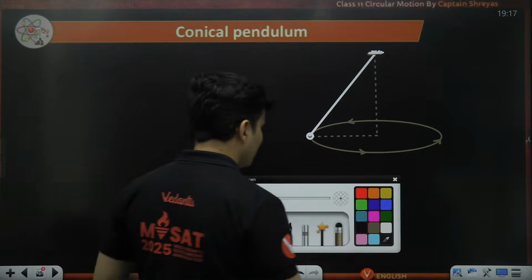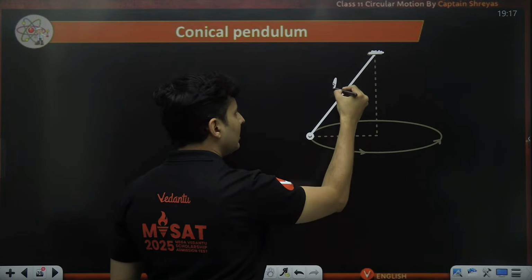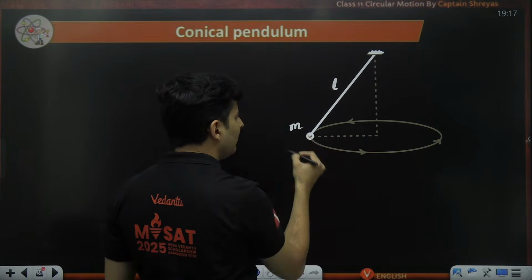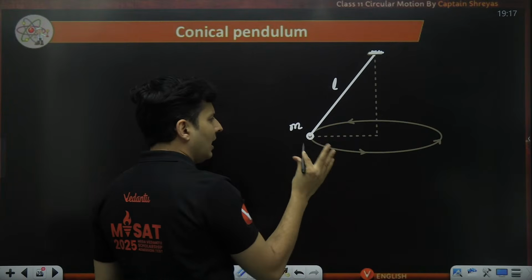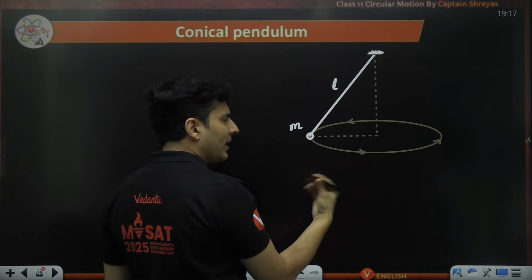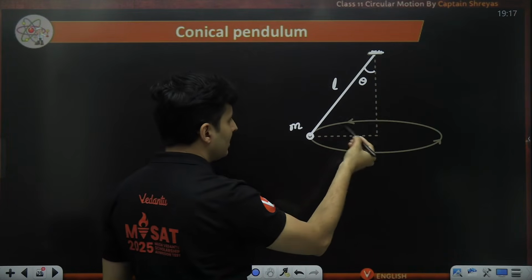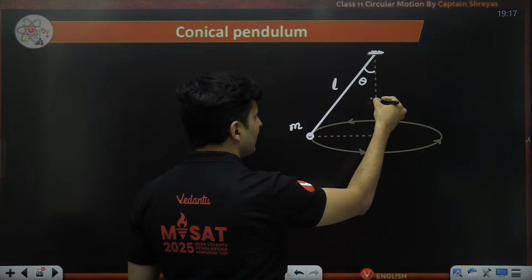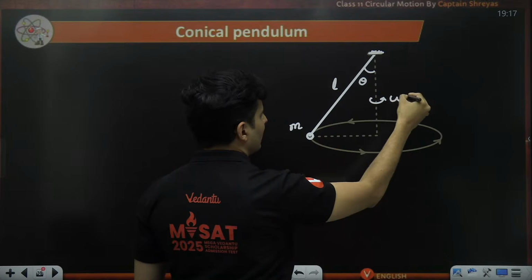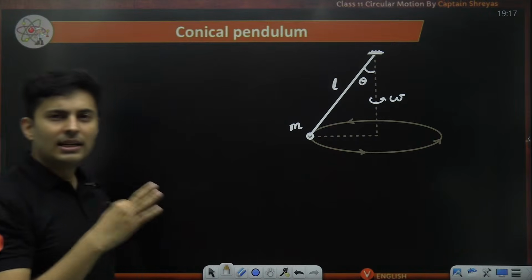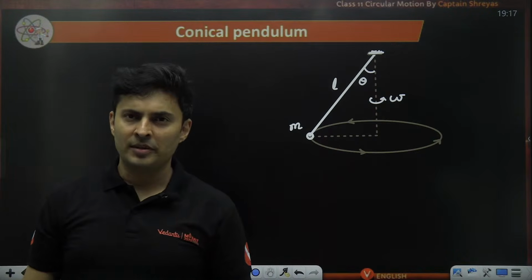Usually, what is given to you in such questions, I'll tell you: length might be given, mass might be given. Okay, that's it. And maybe omega is given or asked. Then either theta will be given or it might be asked. So last thing is, like I said, omega. These are the variables that you generally deal with in the question.